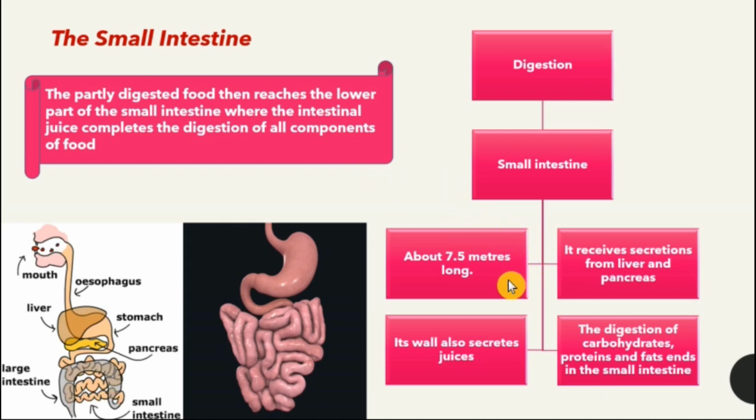And also, it is highly coiled, which fits it into a small area inside our body. Alright, after the digestion happens in the small intestine, the partly digested food then reaches the lower part of the small intestine where the intestinal juice completes the digestion of all components of food. So, the digestion of all components of food is finished in the small intestine.